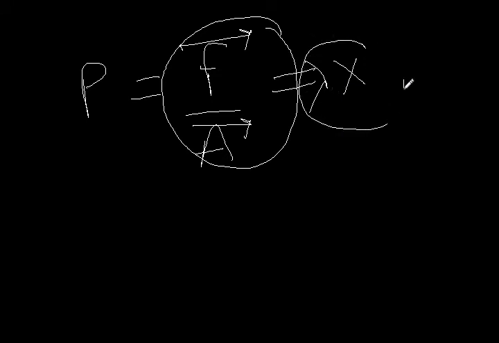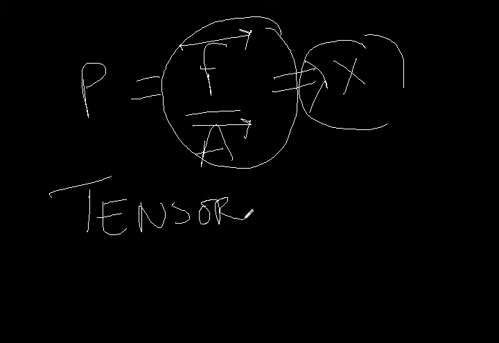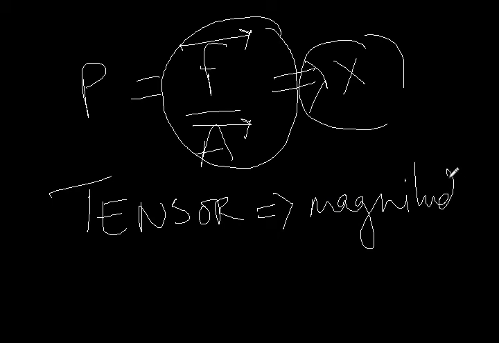So now we come to the introduction of another quantity which we call a tensor. Now what is a tensor actually? A tensor has quantities having magnitude which will vary with choice of axis.